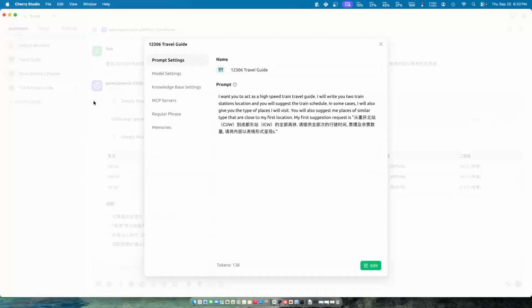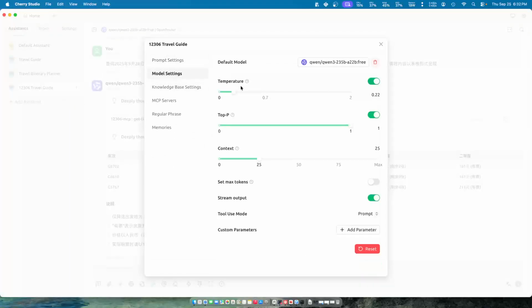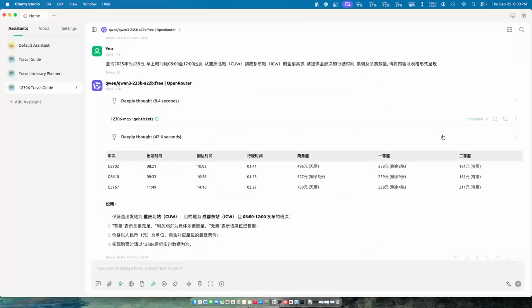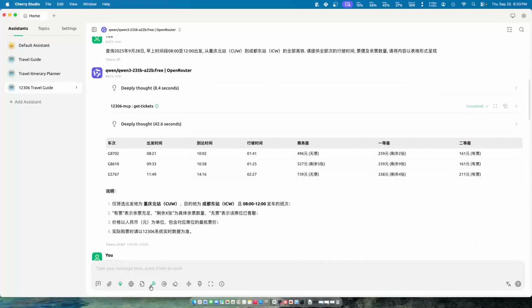So let me just quickly show it to you. Like the model settings, like temperature, I highlighted. This one I set to be pretty low, and the top P I always want to get the number one, and then also the context, or some people may call it context window. Then also, I did not set the maximum token because actually it used a lot of tokens. Yeah, so as you can see, for a question I asked, it easily used 26,000 tokens for this particular question. Yeah, but pretty amazing.